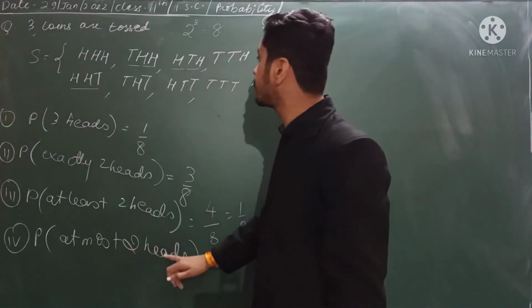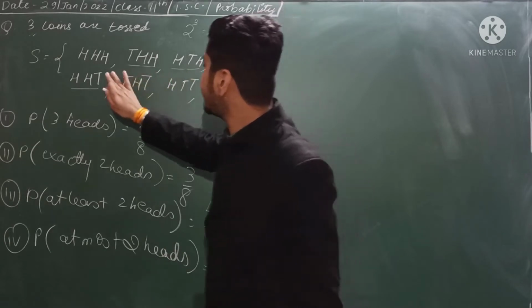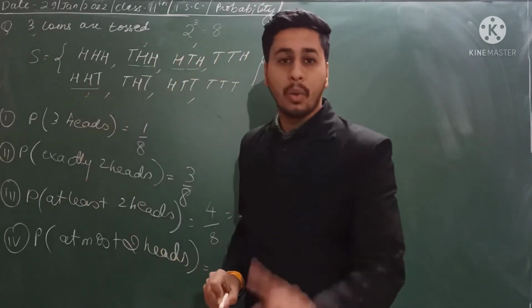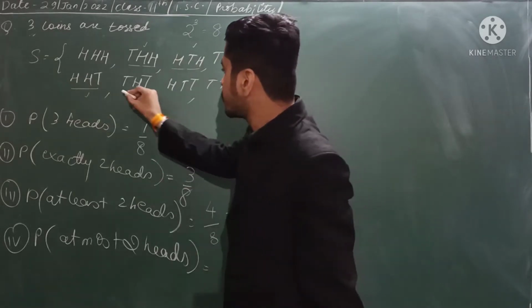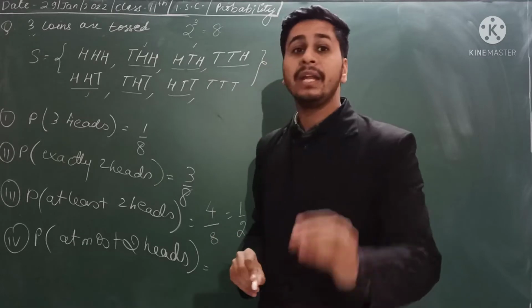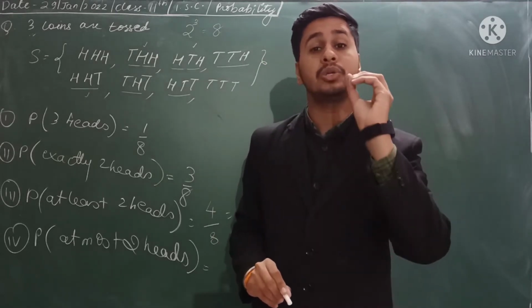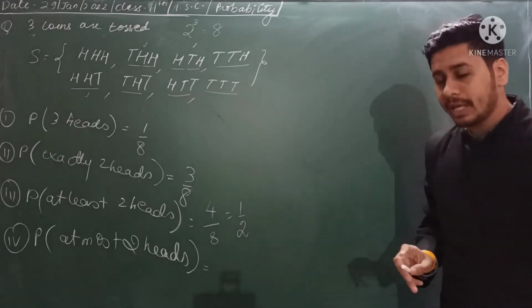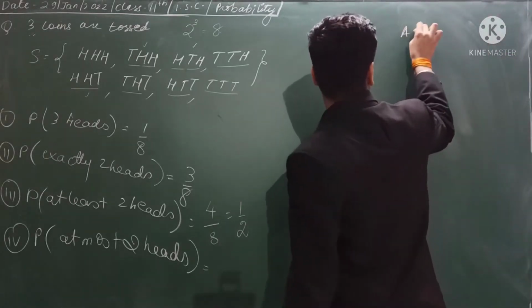At most 2 heads. So at most 2 heads means this is 2 heads, this is 2 heads, this is 2 heads. 1 head you have to accept. So this is one-headed, this is one-headed, this is one-headed, and no head is also acceptable. So here you don't have any head. Okay, so for at least case